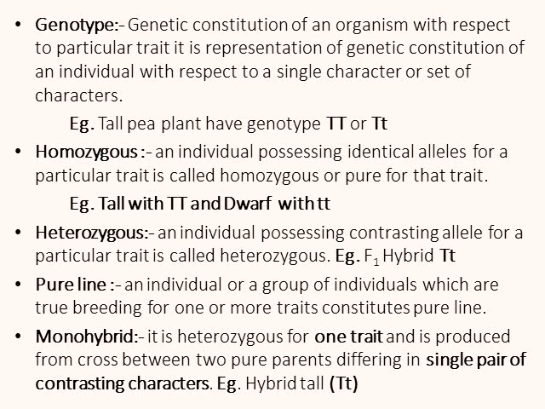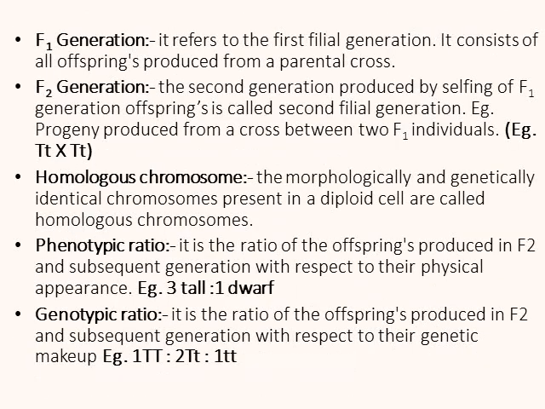So mono means single. When a single character is used for crossing, it is called monohybrid. F1 generation refers to the first filial generation. Filial means son. So it is the first generation after crossing. It consists of all offspring produced from a parental cross.